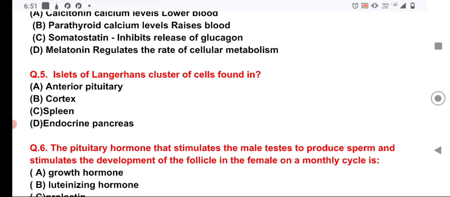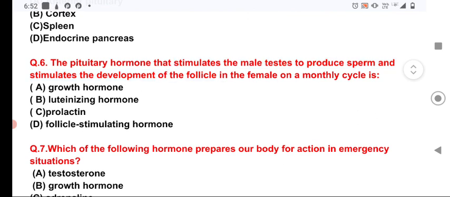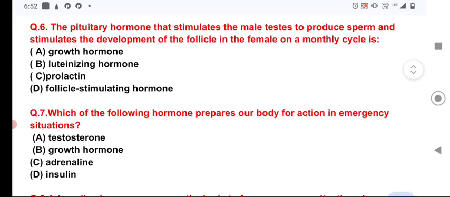FSH, the follicle stimulating hormone, and LH, the luteinizing hormone, both control the production of sperm and ovum in the male reproductive gland, the testis, and the ovary in the female, respectively. So here option D is the correct answer for question number 6. Now question number 7.